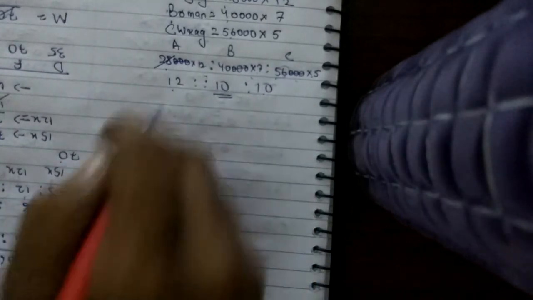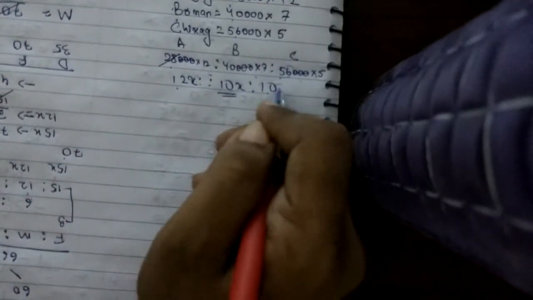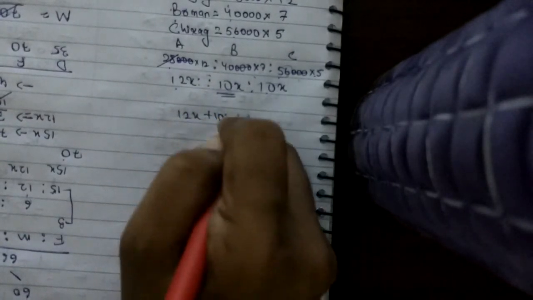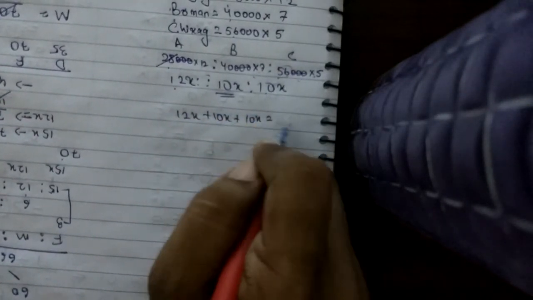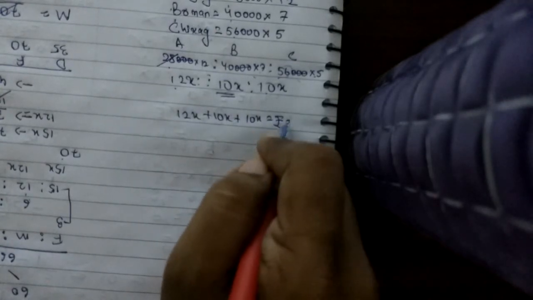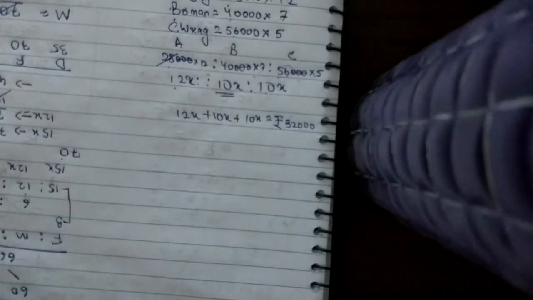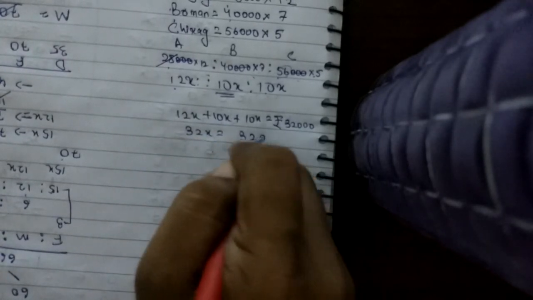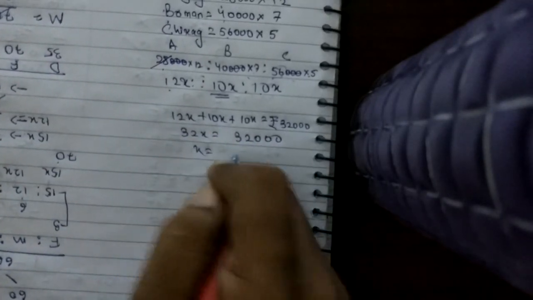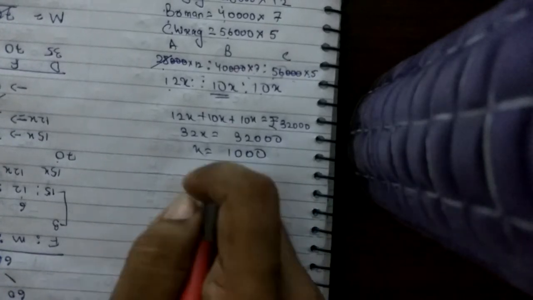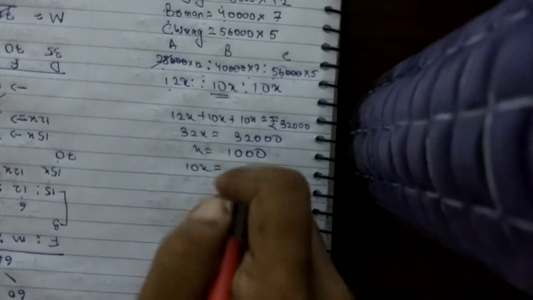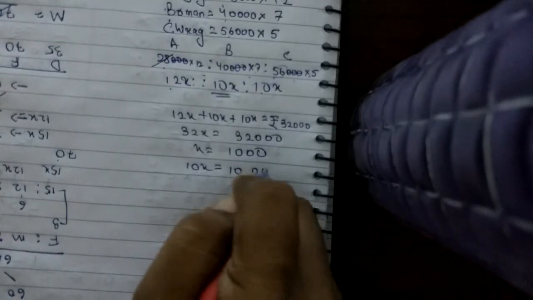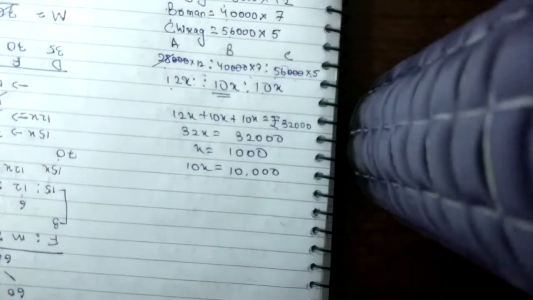Now 12x, 10x and 10x. Now 12x plus 10x plus 10x is the profit 32,000. So 32x equal to 32,000, x equal to 1000. So 10x, which is the profit of Bowman, is 10,000. So that is our answer.